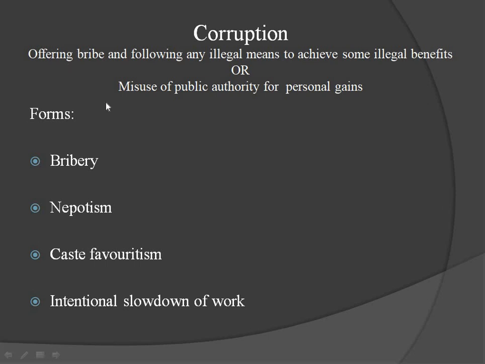Corruption means not only taking money, many other forms are there. So which are the forms of corruption? It's like cancer spread throughout the world. Forms of corruption: first, bribery, nepotism, slowing down of work, not doing the work in time, and caste favoritism.